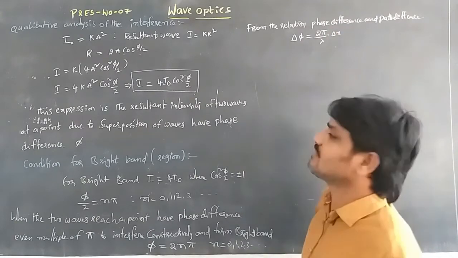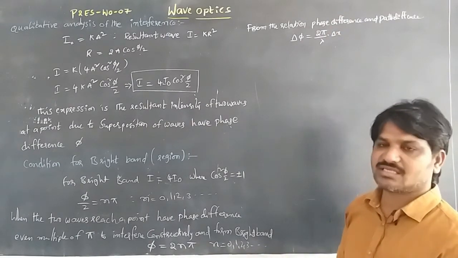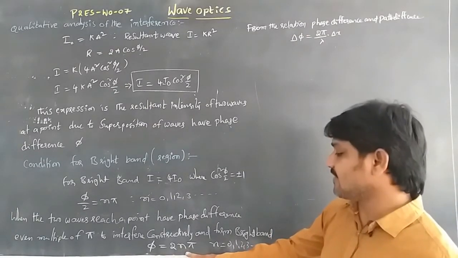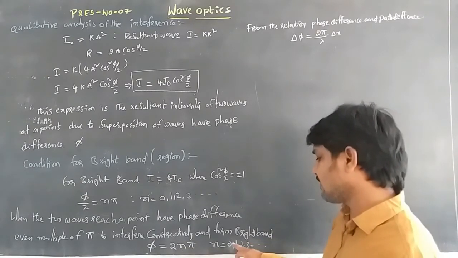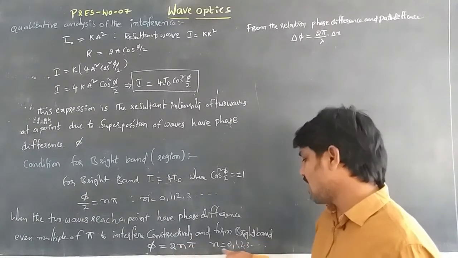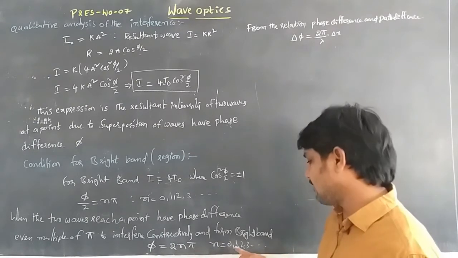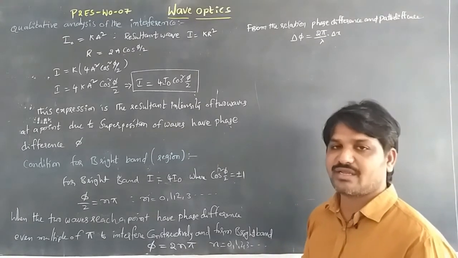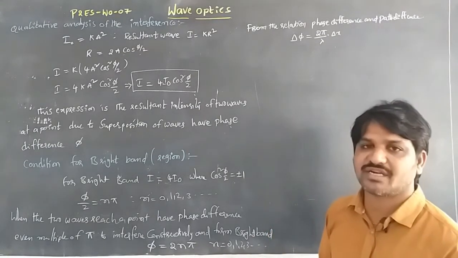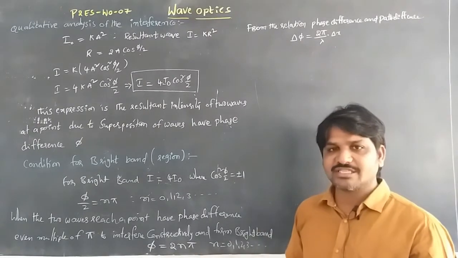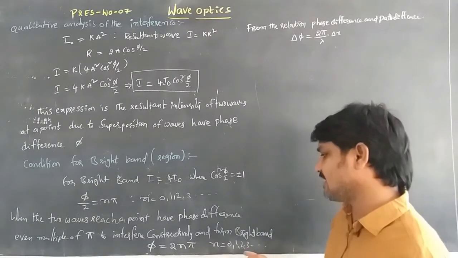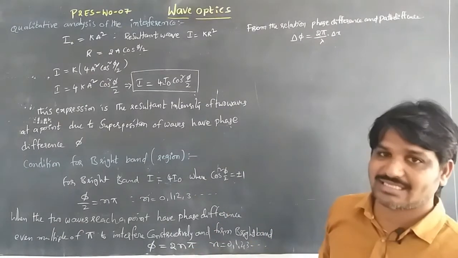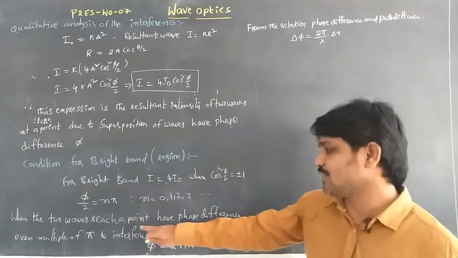We have the equation phi is equal to 2n pi for the phase difference. If we substitute n is equal to 0, 1, 2, 3, we get 0, then 2 pi, then 4 pi, that is an even multiple of pi. Whenever an even multiple of pi occurs, constructive interference occurs and the bright band is formed. So delta phi is equal to 2n pi, that is 2 pi by lambda into delta x, meaning the phase difference will be an even multiple of pi.